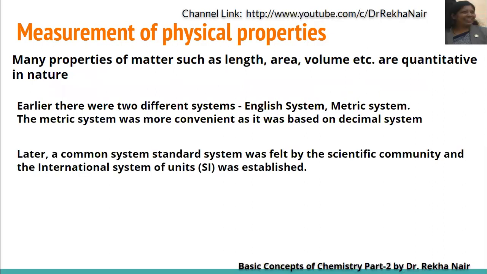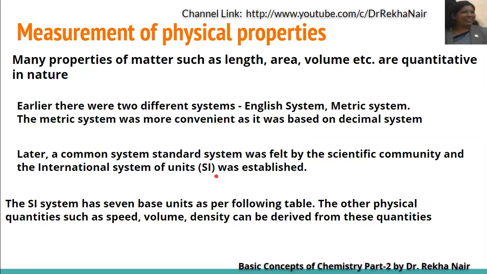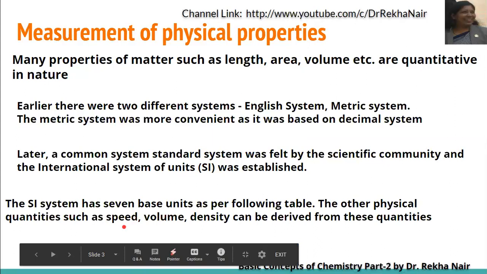Later, a common standard system was felt necessary by the scientific community, and an international system of units was established, which we call SI. The SI system has mainly 7 base units. Based upon these 7 base units, other physical quantities are calculated.